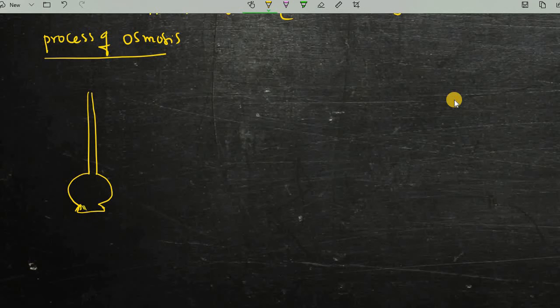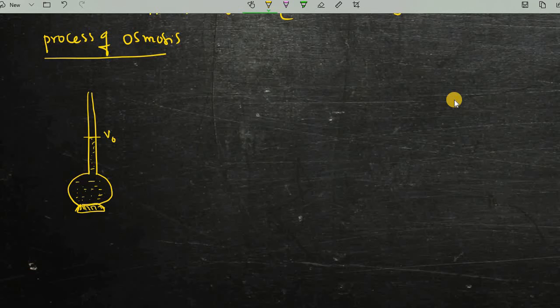Okay. So in this way we have closed the bottom side, and inside that we have taken some solution. I am calling this solution a sugar solution. Here the solution is initially marked up to this point, this is the initial level.